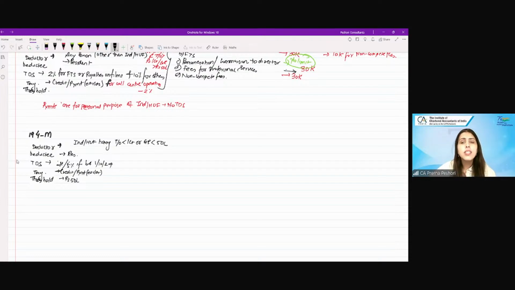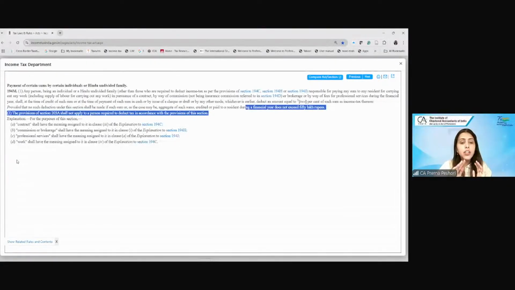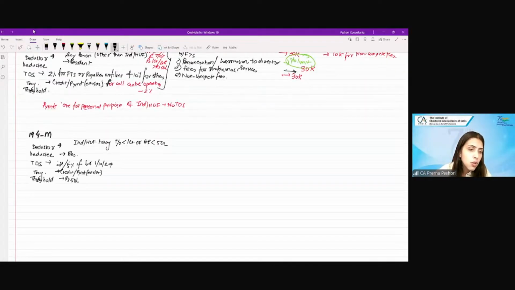Right? So this is basically covering even the salaried employees who are not into business, same like 194IB, where you were paying rent, where you were a salaried employee, you did not have any business, but you are paying rent more than 50,000 per month, you are required to deduct TDS under 194IB. You are also under 194M. Those individuals or HUF which are not into business but are making these huge payments are required to deduct TDS, and for this purpose, there is no requirement to obtain TAN.